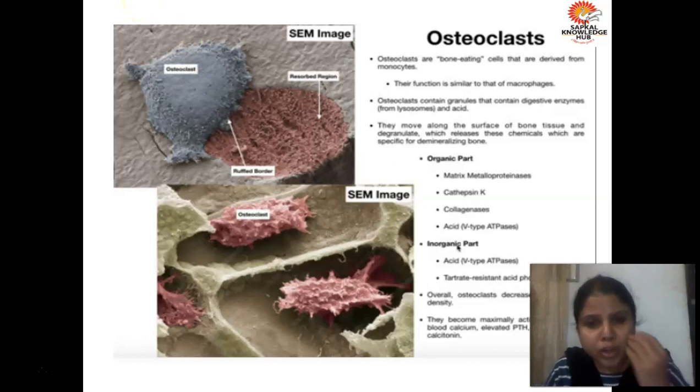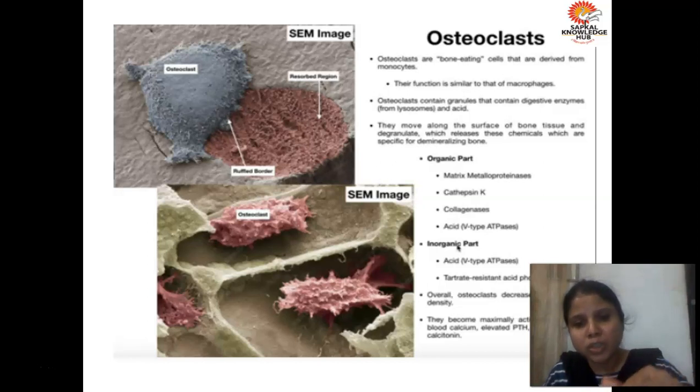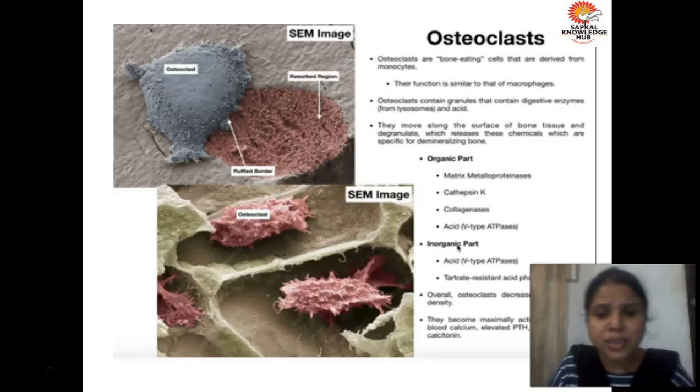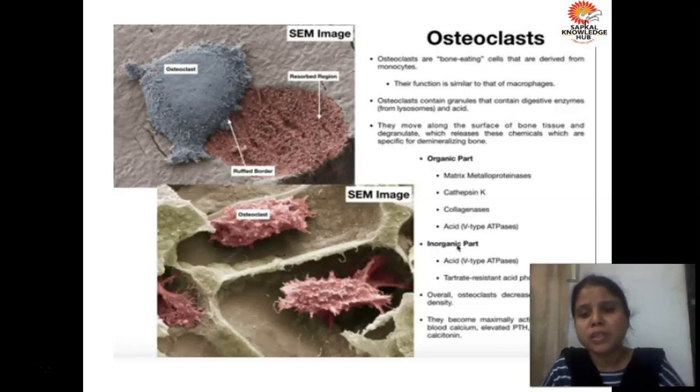That day I showed you one video in which you saw the osteoclast moving slowly over the bone and causing degradation or removal of calcium from the bone. Now if you look at the composition of the osteoclast, it contains two parts: an organic part and an inorganic part. Osteoclasts contain proteolytic enzymes and also an acidic substance. These two things are responsible for the degradation of bone. What are the two things? One is the proteolytic enzyme and the second is the acidic part present in the osteoclast.